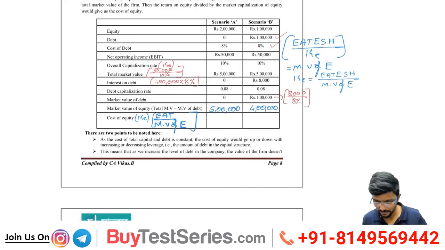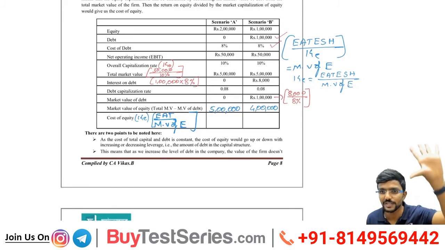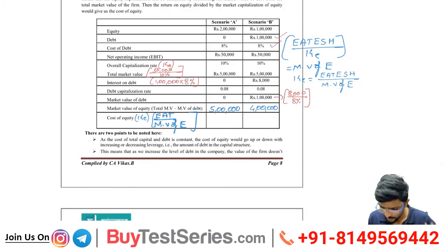Now what is the value, tell me madam. Earnings available to equity shareholders in this case is 50,000. There is no interest, so 50,000 by market value of equity, which is 5 lakh. 10%, I can write into 100, you should do.